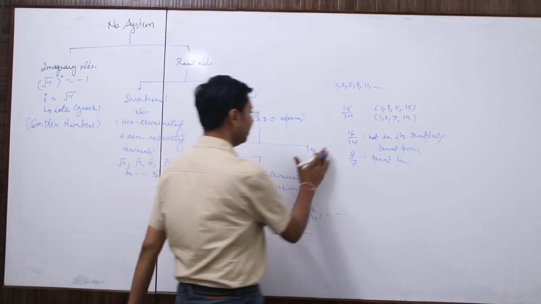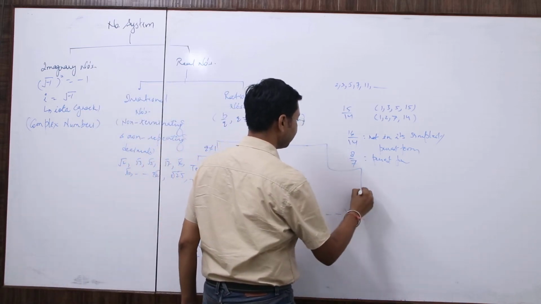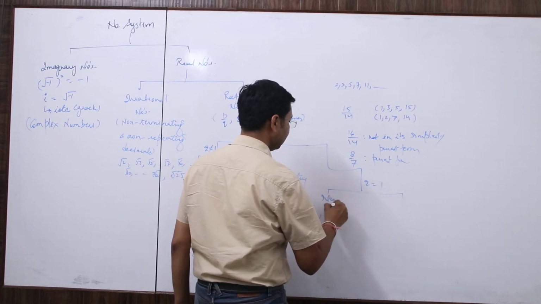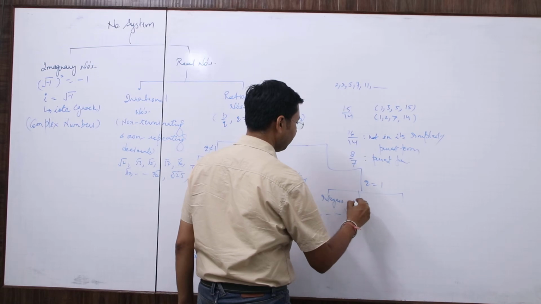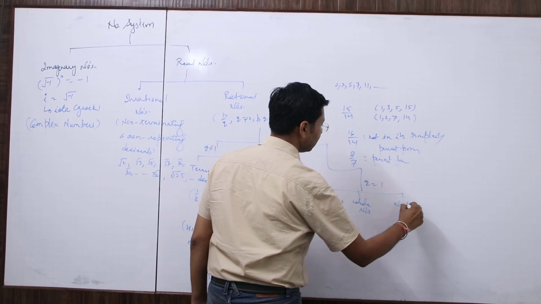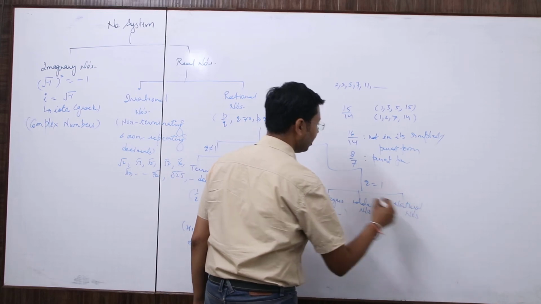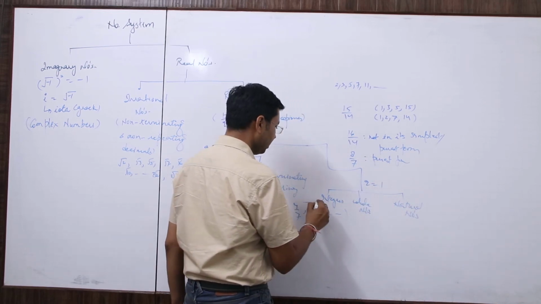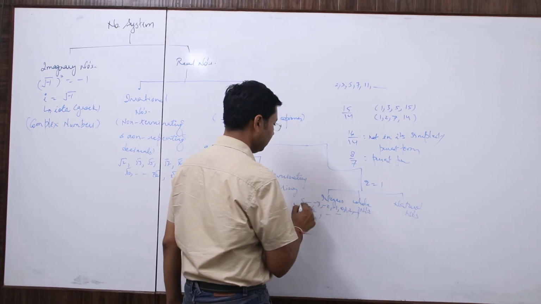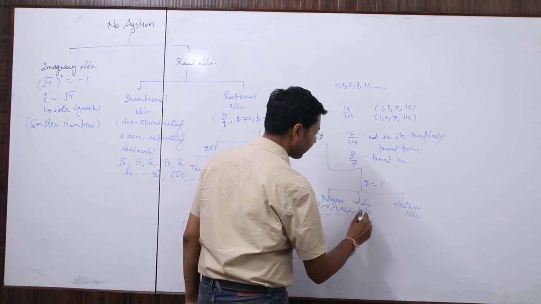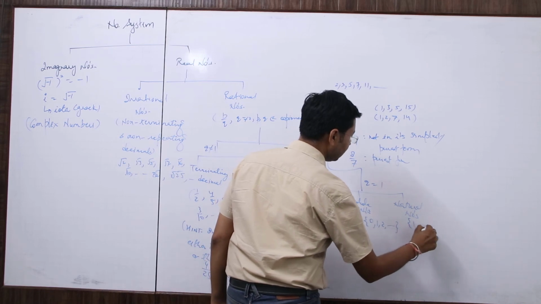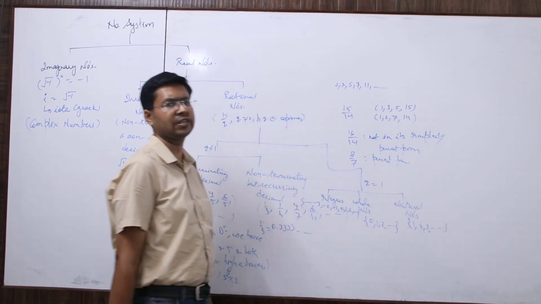Now let's come to the q is equal to 1 category. Here we have integers, whole numbers and natural numbers. Here the denominator is 1. Integers means -3, -2, -1, 0, 1, 2 and so on. Whole numbers means 0, 1, 2 and so on. Natural numbers means 1, 2, 3 and so on. Counting numbers are known as natural numbers.